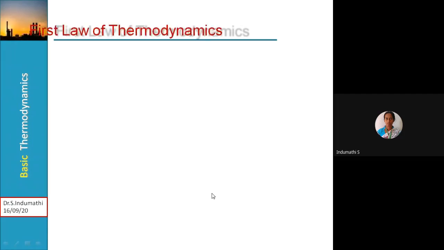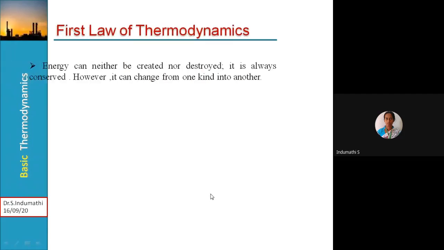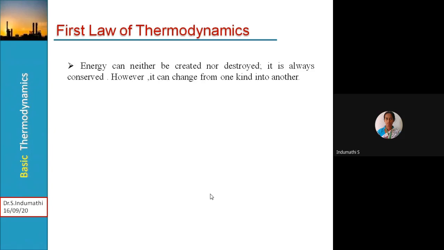Then coming to the definition of the first law of thermodynamics. As we know, the laws of thermodynamics are natural hypotheses based on observation of the world in which we live. It is observed that heat and work are two mutually convertible forms of energy, and this is the basis of the first law of thermodynamics. The first law is a law of conservation of energy, which states that energy can neither be created nor destroyed, it is always conserved. However, it can change from one kind to another.